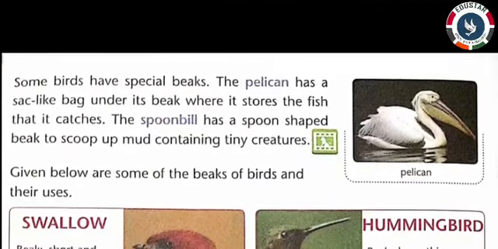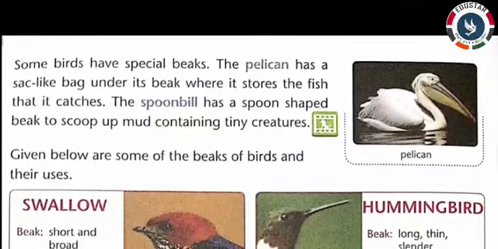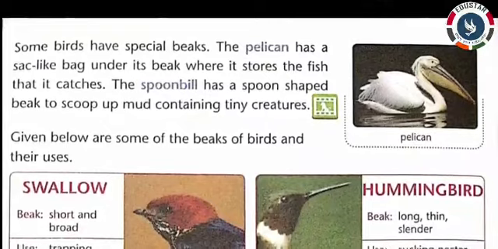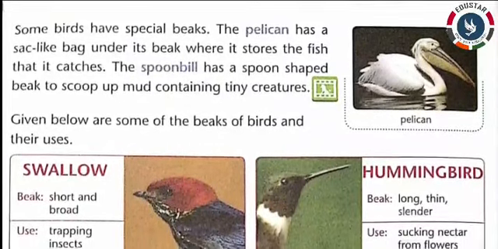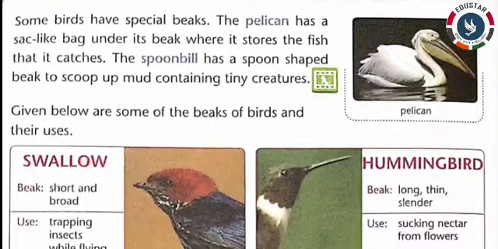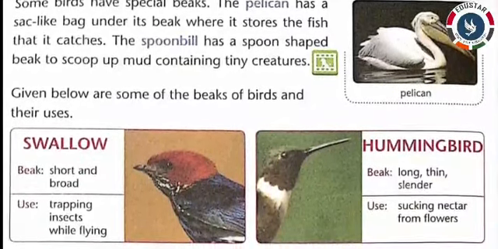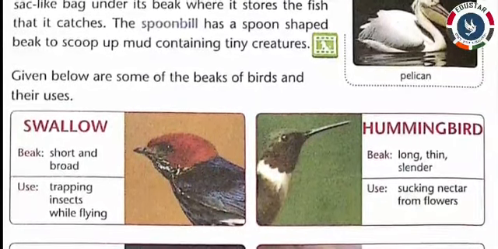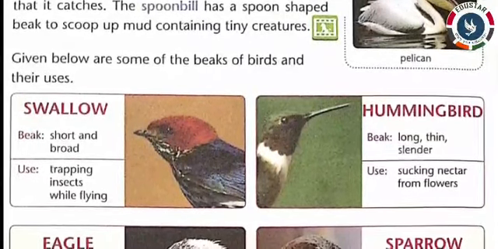Some birds have special beaks. The pelican has a sack-like bag under its beak, where it stores the fish that it catches. The spoonbill has a spoon-shaped beak to scoop up mud containing tiny creatures. Given below are some of the beaks of birds and their uses.